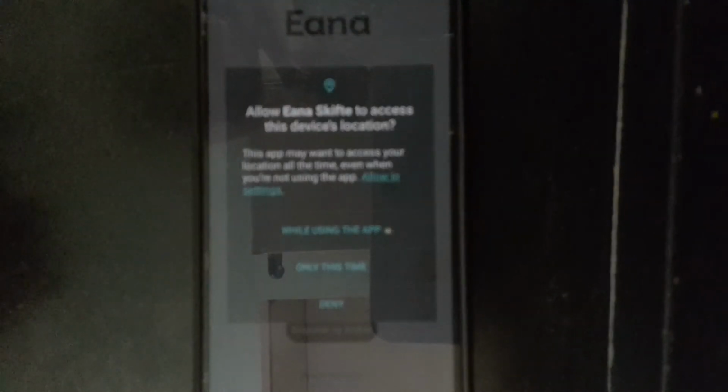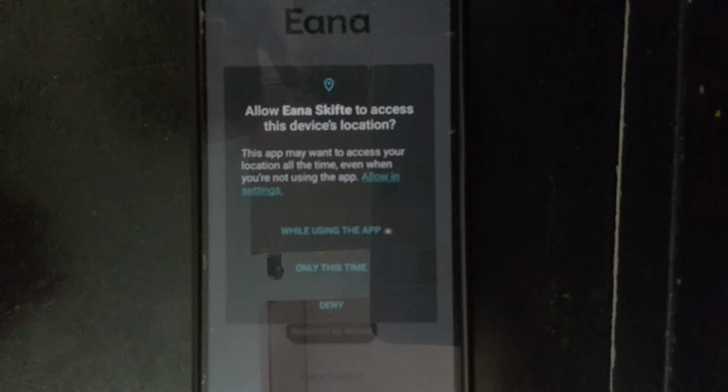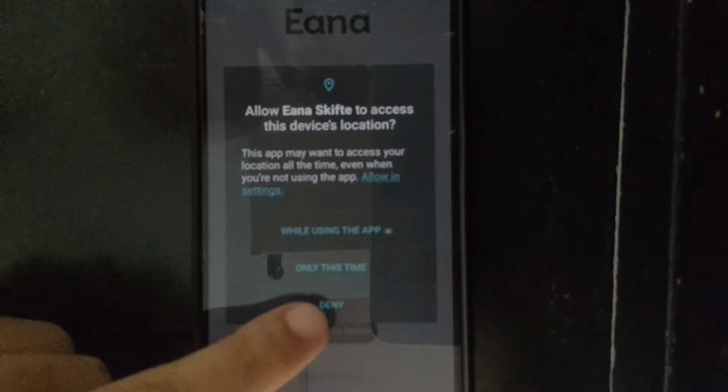Immediately after that, the user will see the location permission dialog, so that the user will be able to provide the permission. One important point here is that all the permissions in the application are optional and the user can deny them. So right now I am just denying the same.